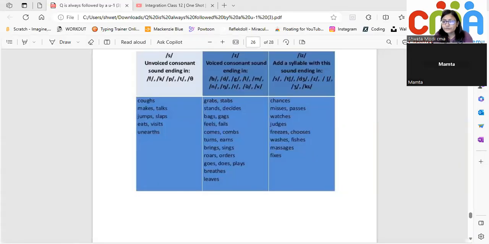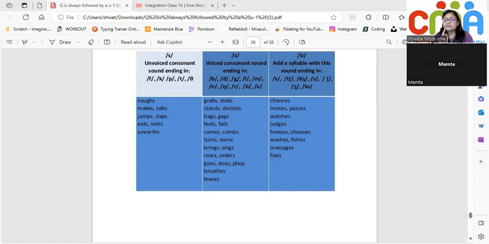So what are unvoiced consonant sounds? Which sounds are unvoiced? Which sounds are voiced? So the sounds of the letters F, K, P, T, all these are unvoiced. Like when you say cuffs, makes, talks, jumps, slaps, eats, visits, unearths.